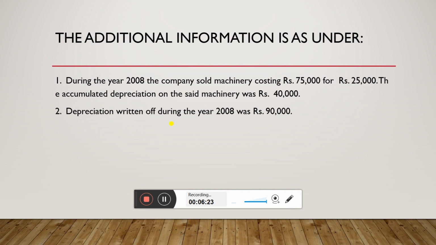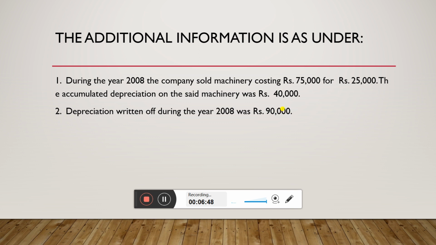Let's go to the second adjustment. Depreciation written off during the year 2008 was rupees 90,000. This 90,000 rupees is taken by considering the previous accumulated depreciation. For current year, depreciation is only 50,000.